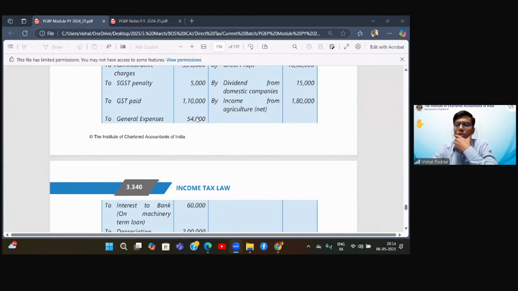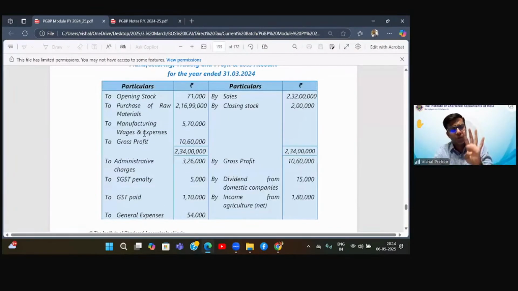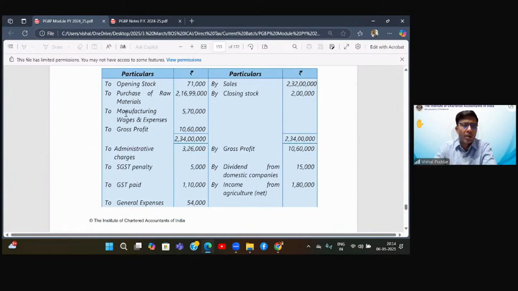Now let us move on to debit side. Debit side, how to proceed? 4 rules. And if there is any adjustment, and considering the adjustment if there is any restriction. So first, opening stock. Whether it will be allowed as deduction. First, related to business, yes. Current year, yes. Revenue, yes. Offense, no. Allowed. Any adjustment given? No. So finally allowed.